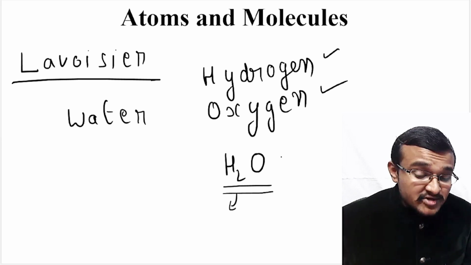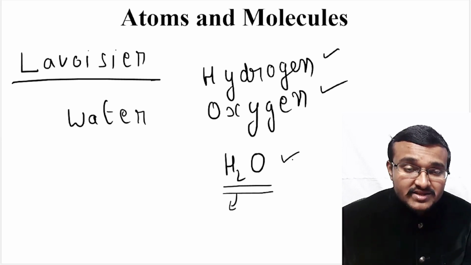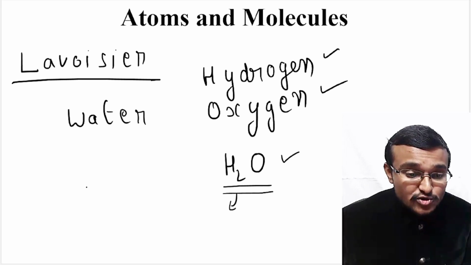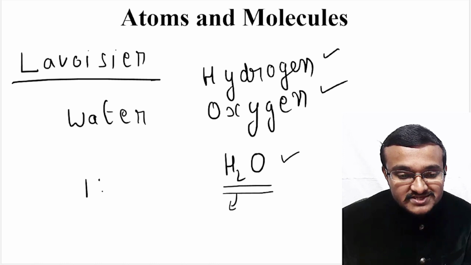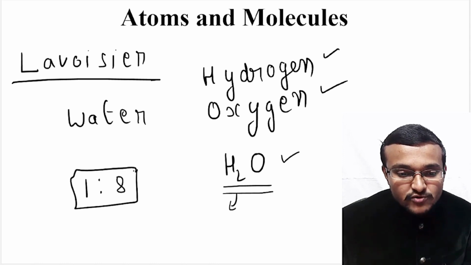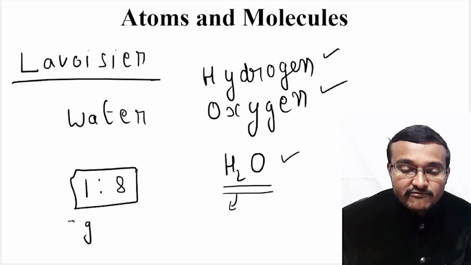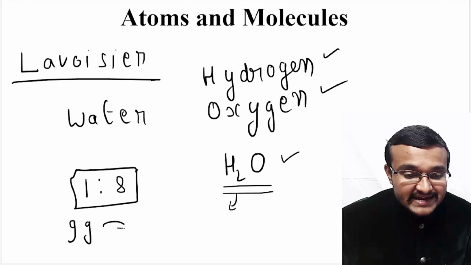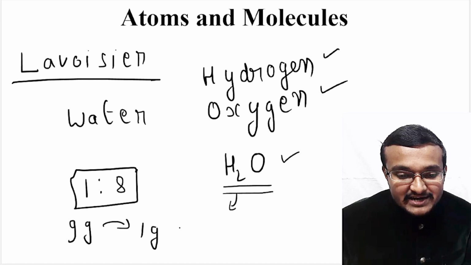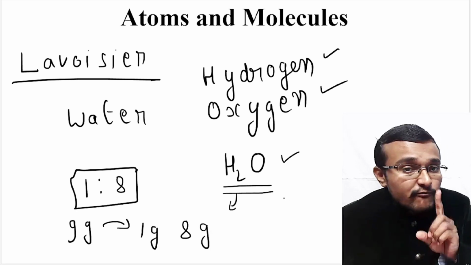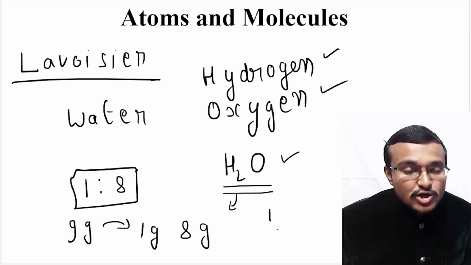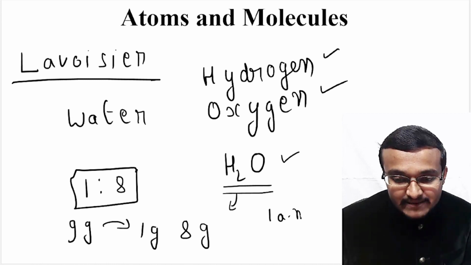When you consider this H2O molecule and take the mass of this H2O molecule, the mass of hydrogen to oxygen will always be in a 1:8 ratio only. For example, if you take 9 gram of water, in this 9 gram of water, 1 gram will be hydrogen and 8 gram will be oxygen, because the mass of one hydrogen is 1 atomic mass unit, that is 1 AMU.